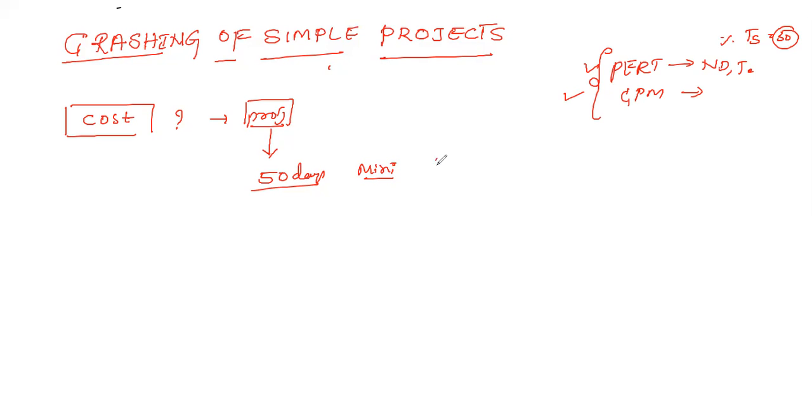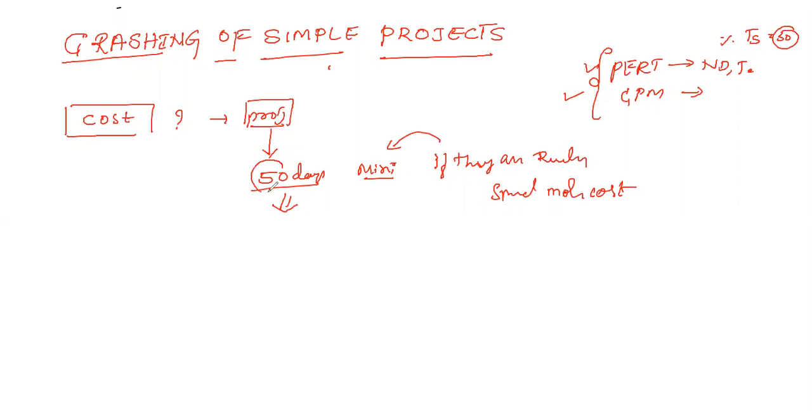If they are ready to spend more cost, then there is a possibility that we can reduce the duration of the project.